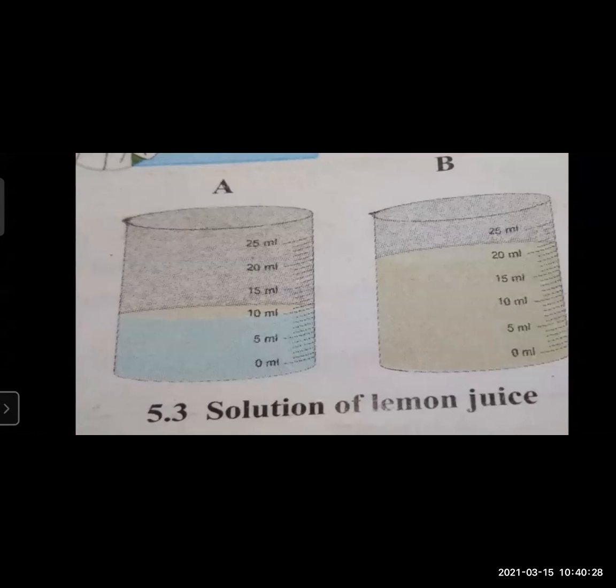This figure you can see on page number 62. What has been done here? Cut a lemon into two equal parts. Take the juice of that lemon in two separate beakers. Pour 10 ml of drinking water in one beaker and 20 ml in the second. Stir the solution nicely in both the beakers and test them.